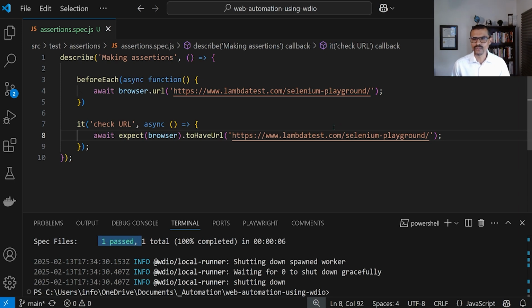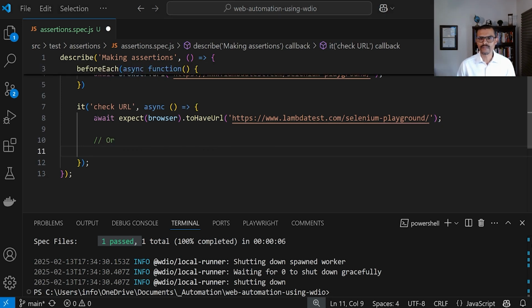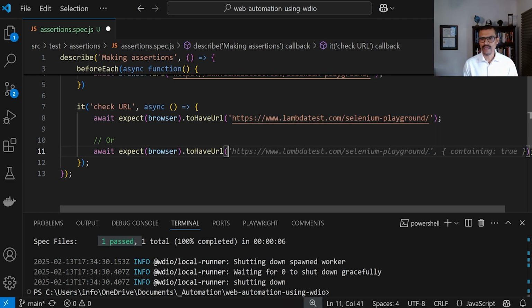There's another way to do this, all right? Right here, notice that we're passing in the entire URL, including HTTPS, etc. But what if you just want to check that the URL has, for example, LambdaTest in it, right? There's another way to do it. So here I'm just going to say or, and here I can just copy this, for example, and then paste it here. And instead of having this URL right here, I'm going to delete this. And here I'm going to add another expect.